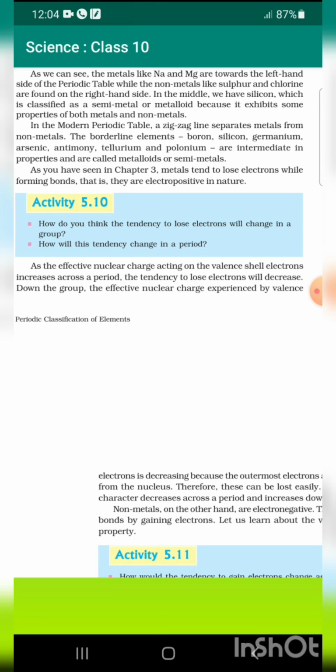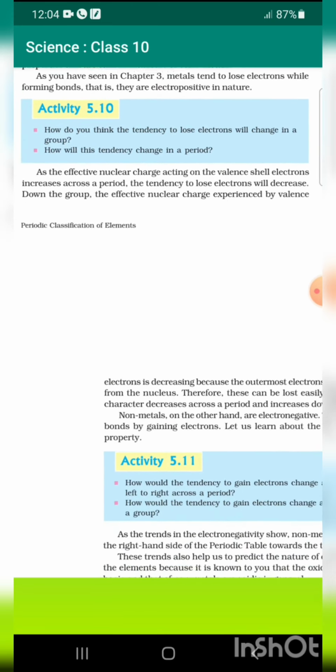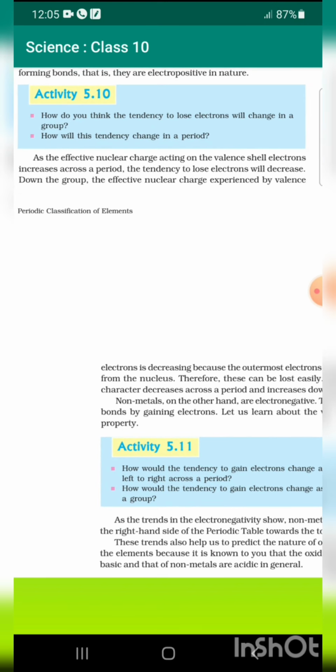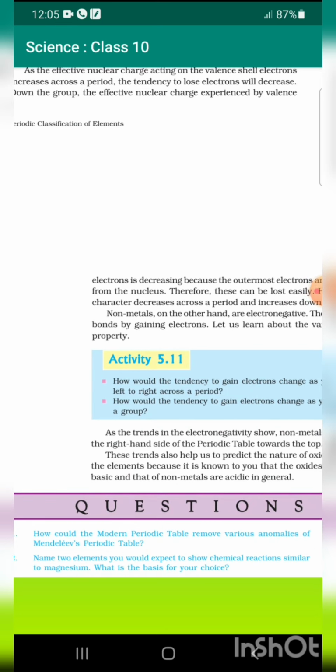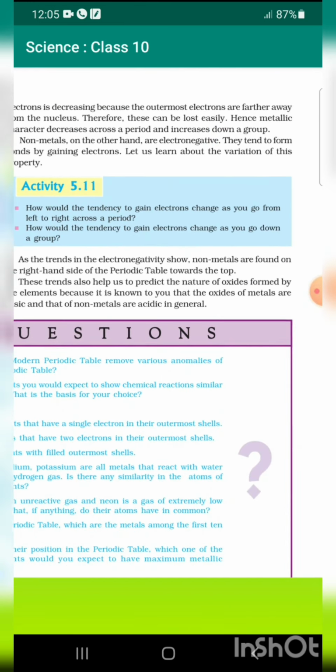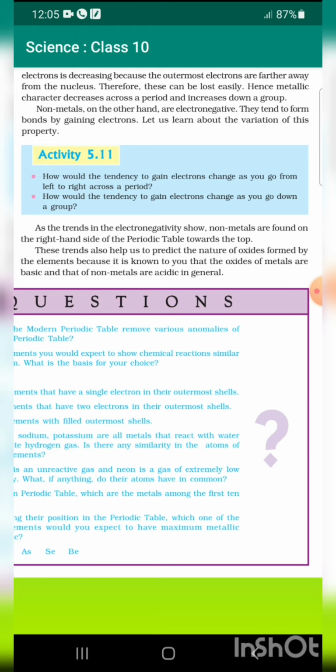or semi-metals. As you have seen in chapter 3, metals tend to lose electrons while forming bonds, that is, they are electropositive in nature. As the effective nuclear charge acting on the valence shell electrons increases across a period, the tendency to lose electrons will decrease. Down the group, the effective nuclear charge experienced by valence electrons is decreasing because the outermost electrons are further away from the nucleus. Therefore, these can be lost easily. Hence, metallic character decreases across a period and increases down a group.